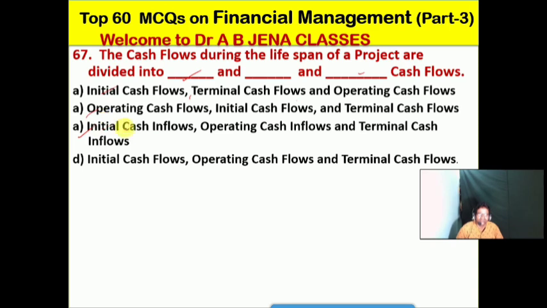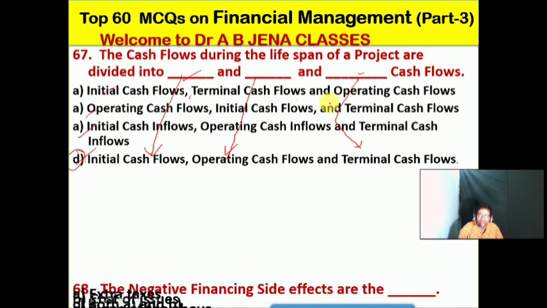C, initial cash inflows, operating cash inflows and terminal cash flows. D, initial cash flows, operating cash flows and terminal cash flows. So friends, D is the right option for this MCQ. The cash flows during the lifespan of a project are divided into initial cash flows, operating cash flows and the terminal cash flow.